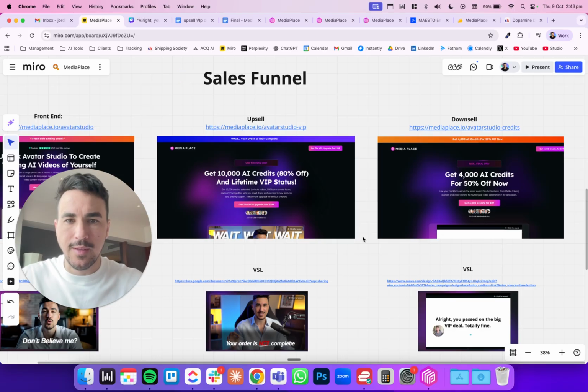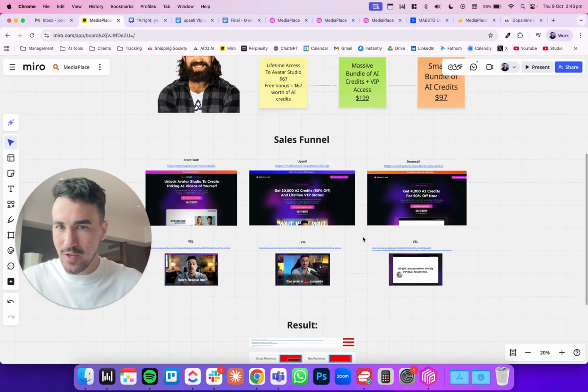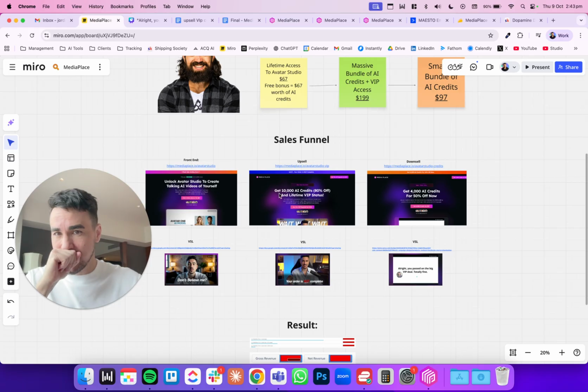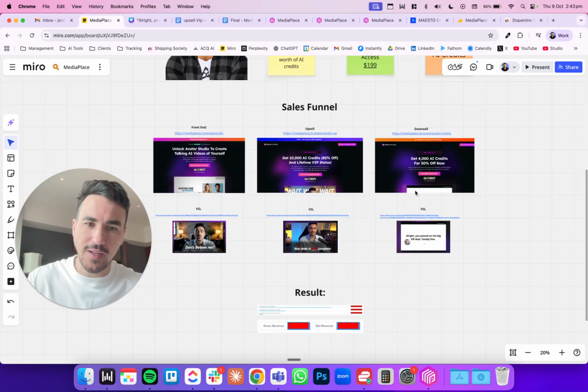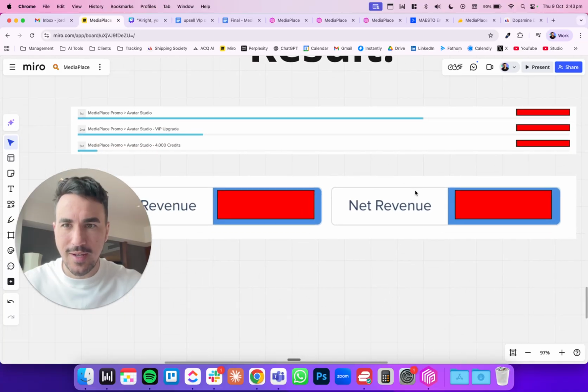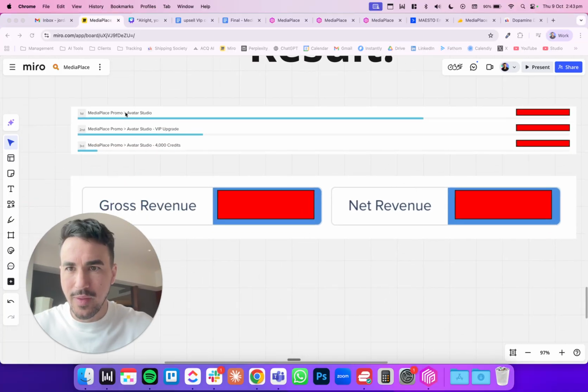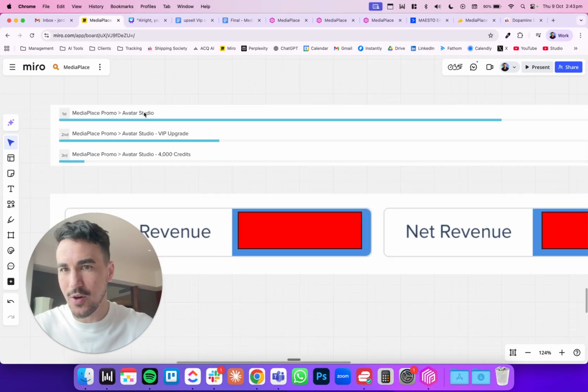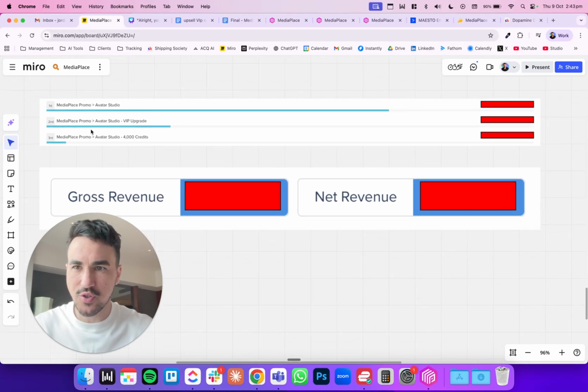Where are we? That is what the funnel looked like. Really basic: $67 front end, $199 upsell, and then a downsell if they declined it. And so, drum roll please, here are the results. This is from a couple days ago, and since then a few more sales have trickled in because some people have still found the link.